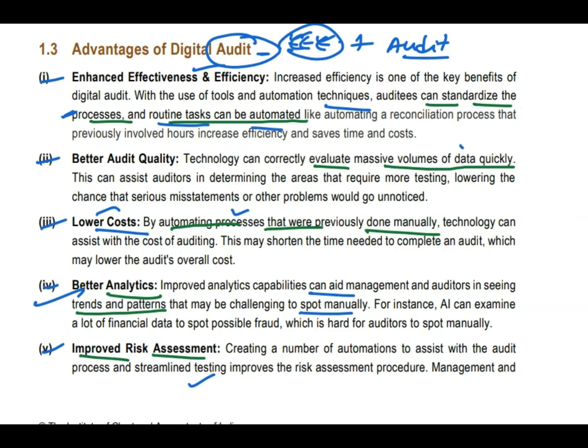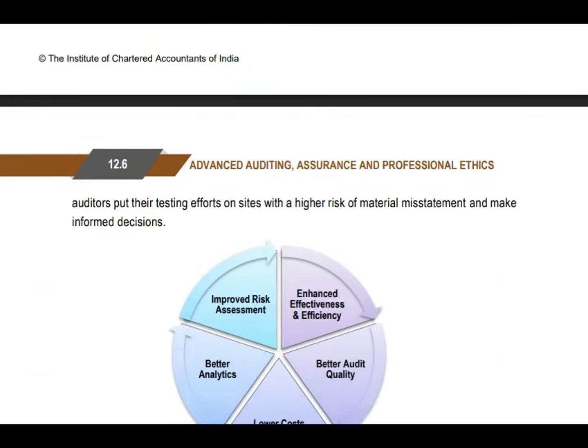Analytics you will do by trends and patterns. So once this audit is done, what is our ultimate aim? Ultimate aim is to reduce the overall audit cost, such that we are going to improve the risk assessment. Last point is the risk point. Okay, done.